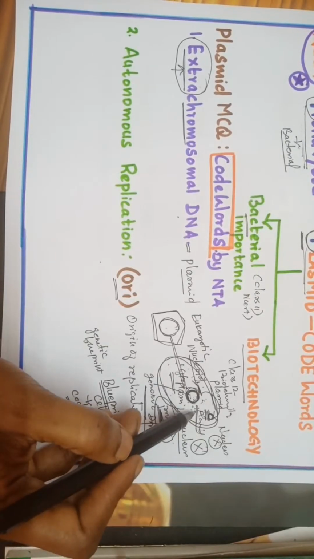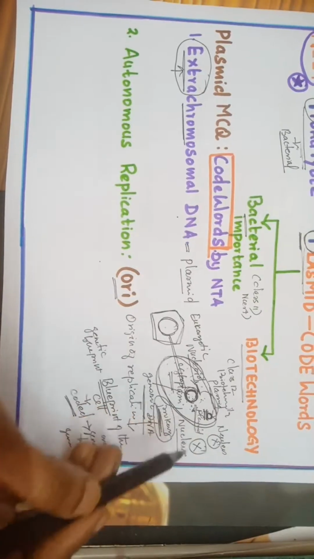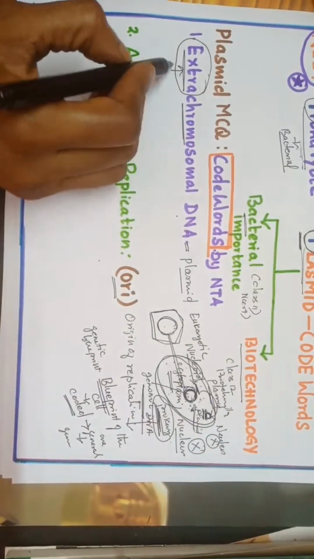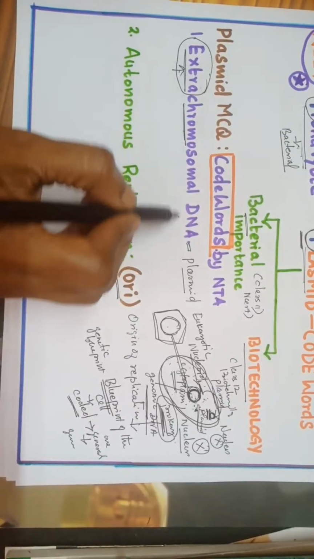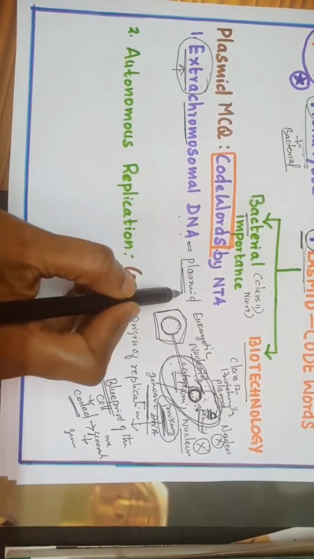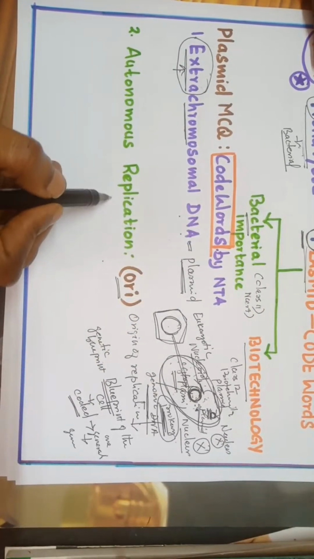Because in biotechnology we use bacteria to prepare what? What type of hormone is prepared? And what is the organism used in that? If you know the answer, type it in the comment section. Now, I think you understood the meaning of extra chromosomal DNA. So, when you see the words extra chromosomal DNA, the answer is plasmid. Next, autonomous replication.